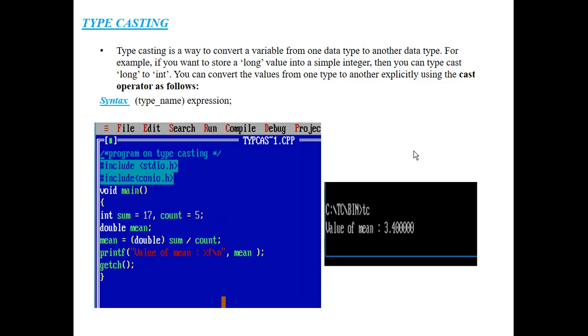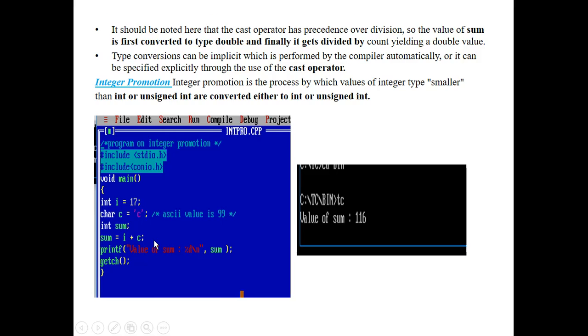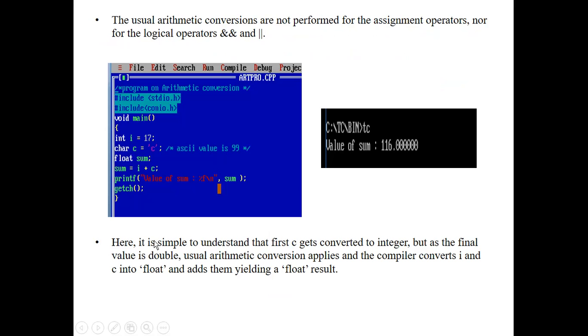So this is about typecasting: how the compiler converts a data type of one type to a data type of another type, and how typecasting is done implicitly and explicitly. For implicit conversion, the compiler does automatic conversion. For explicit conversion, you have to call that conversion explicitly. So this is about the typecasting concept in the C programming language.